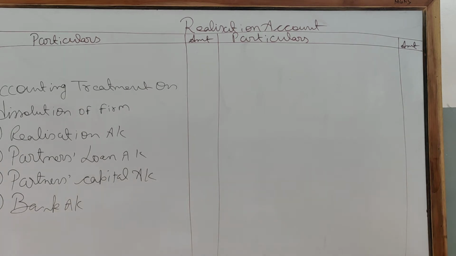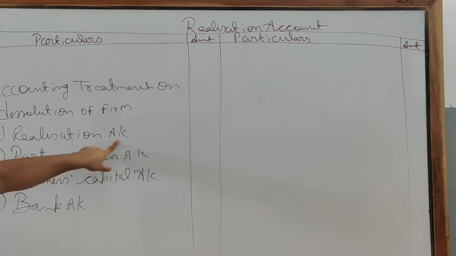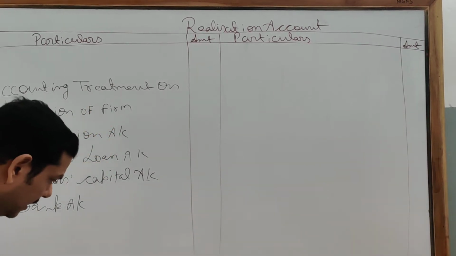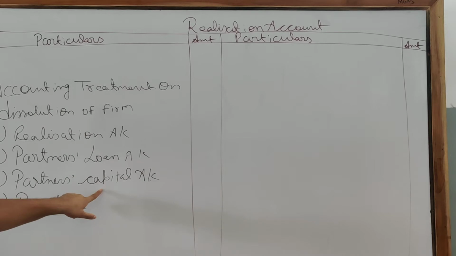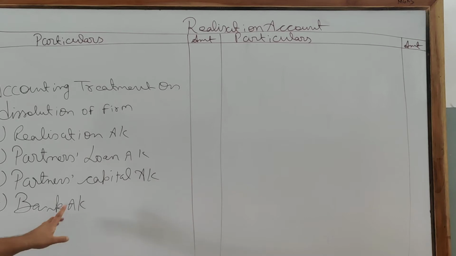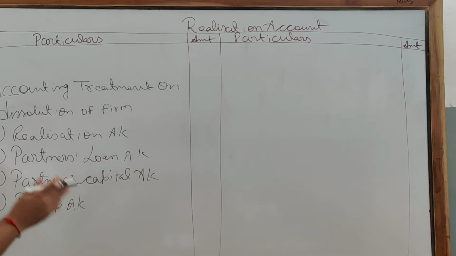What procedure are we supposed to follow? According to Section 48 of the Indian Partnership Act, we are supposed to follow the accounting procedure on dissolution of a firm in this way. First we prepare the realization account, in which all assets are sold and liabilities are paid off. First we have to pay the outsider liabilities. Clear? Afterwards we pay the partners' loan. Afterwards the partners' capital accounts and bank account. Closing of both sides of the bank account means your dissolution has been done properly. Clear? This is the sequence designed by Section 48 of the Indian Partnership Act 1932.